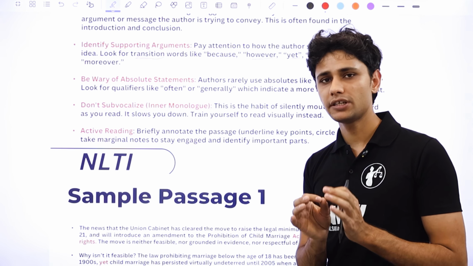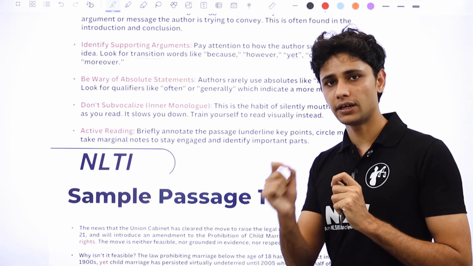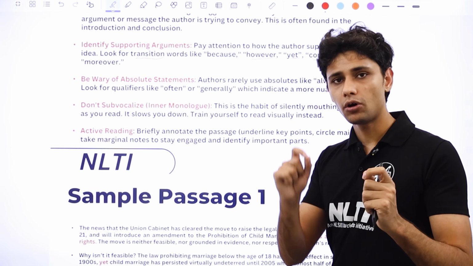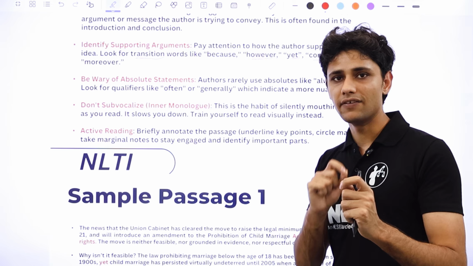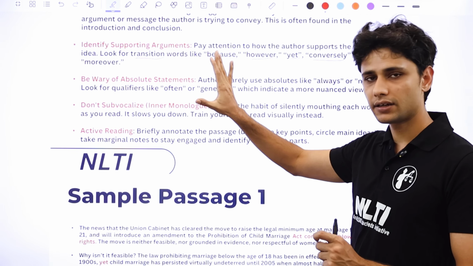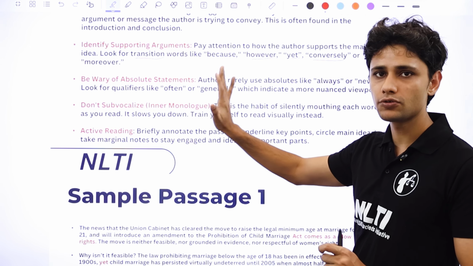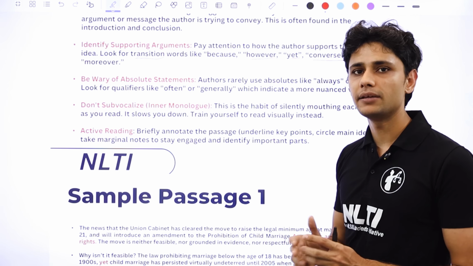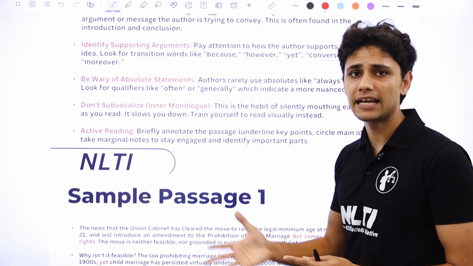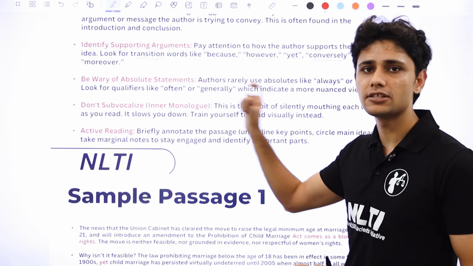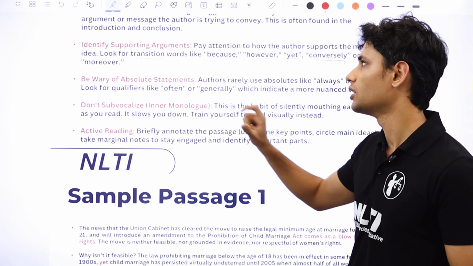The reason this is important is because if you know what the supporting argument says and what the main argument is, all your critical reasoning questions will be based on these things only. The critical reasoning questions are not going to test you so much on things like mathematical reasoning, but they're going to test you on how well you have understood the substance of the passage. So that's why it's important to keep an eye out for these words.